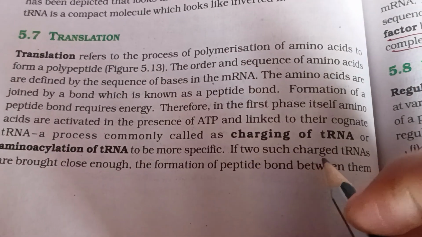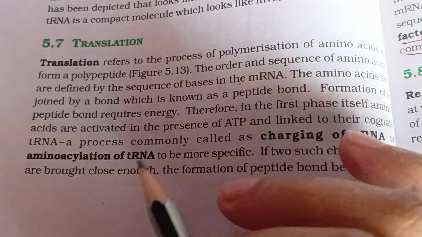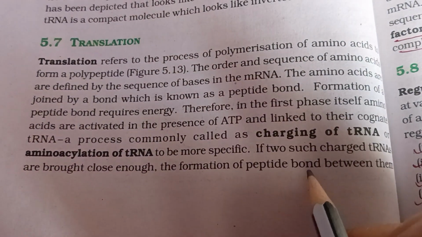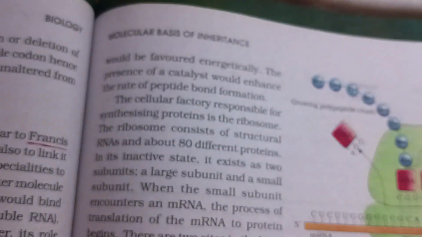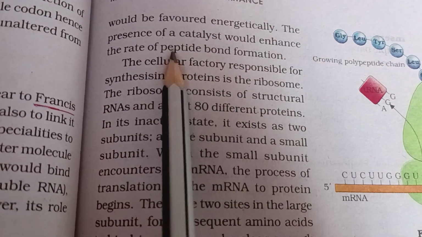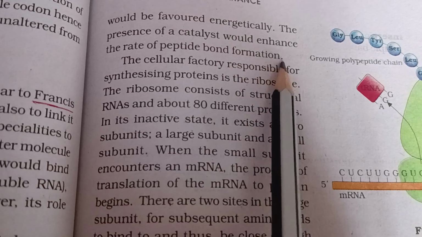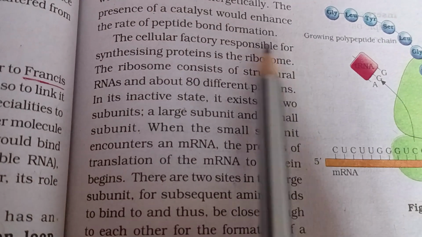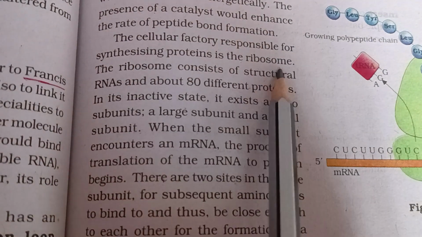So, if two such charged tRNAs are brought close enough, the formation of a peptide bond between them would be favored energetically. The presence of a catalyst would enhance the rate of peptide bond formation. The cellular factory responsible for synthesizing proteins is the ribosome.